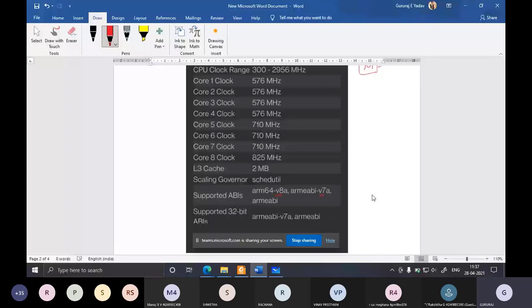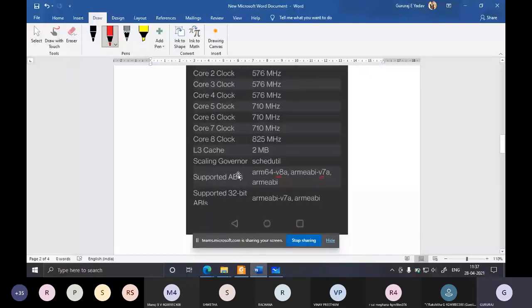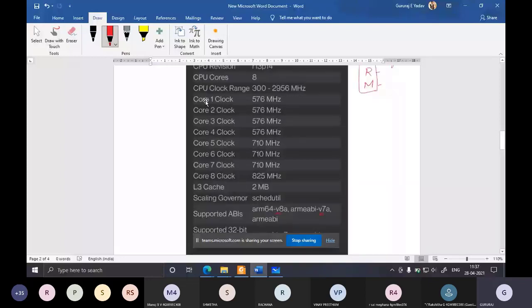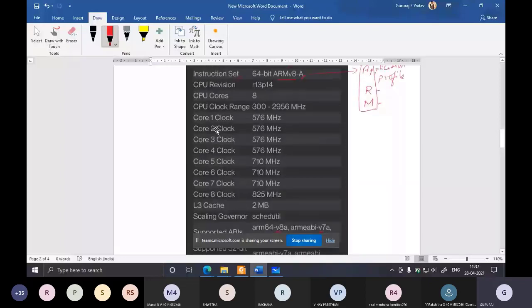There is a cache of 2 MB, and you can see the individual clocks, totally 8 cores. I told you octa cores, totally 8 cores. Out of 8 cores, what is the current operating frequency of the cores? Here, these 4 cores are at 576 megahertz, the remaining three are at 710, and the last core is at 825 megahertz. This is the present operating frequency.